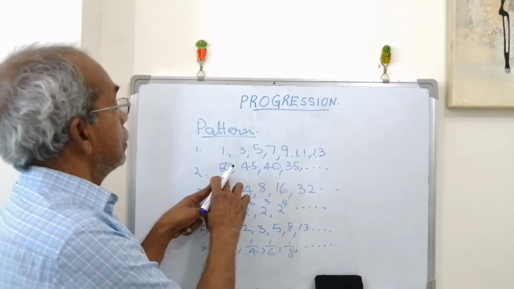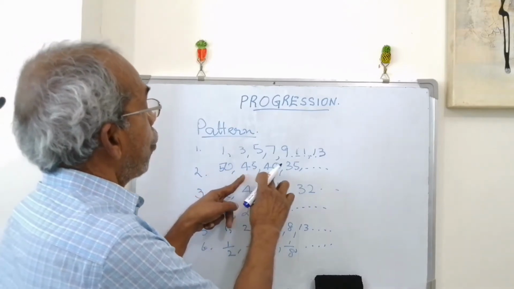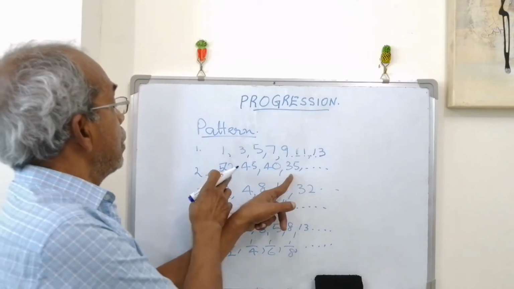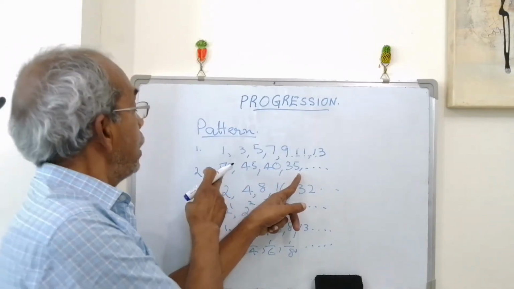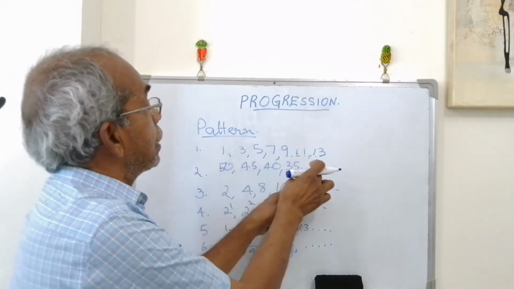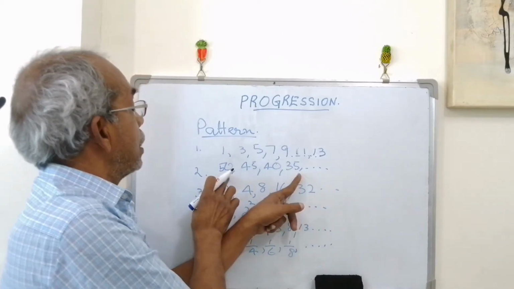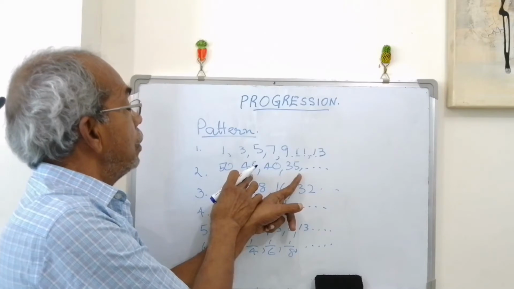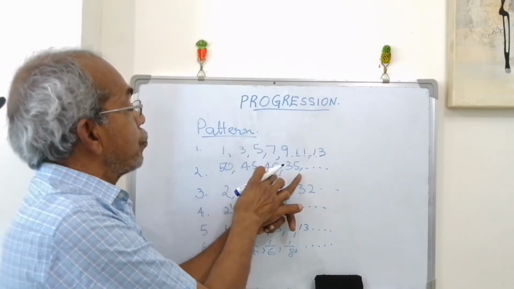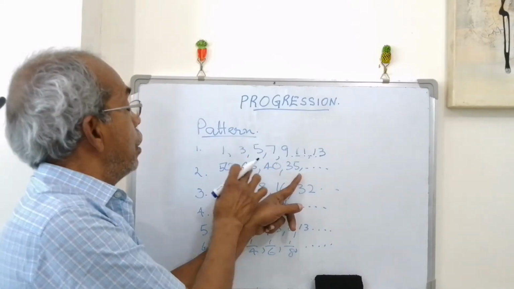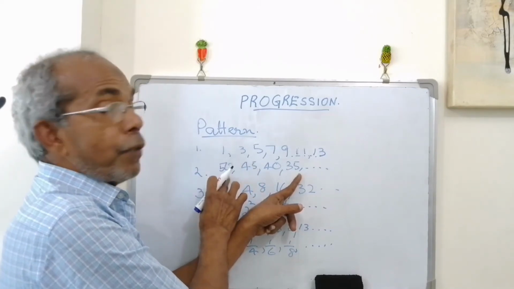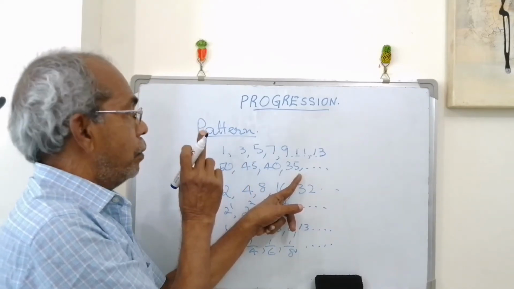Then you can examine the next one: 50, 45, 40, 35, and what is the next term? Examine this logically; we can predict the next term. The first term is 50, the next term is 45, the next is 40. That means 45 is lesser than 50 by 5.